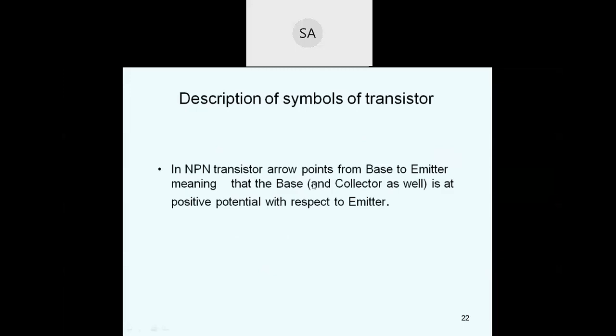In an NPN transistor, the arrow points from base to emitter, meaning that the base and collector are at positive potential with respect to the emitter. Here the base is positive with respect to the emitter. So the base-emitter junction is always forward biased and the collector junction is always reverse biased. Depending on that, the characteristics of the transistor change: the base-emitter side gives the input characteristics, and the collector-to-base junction gives the output characteristics.